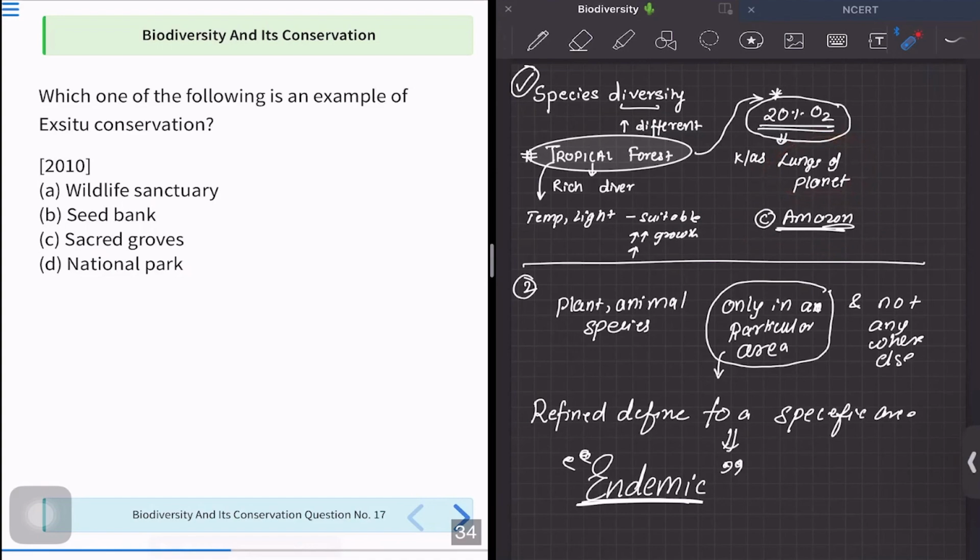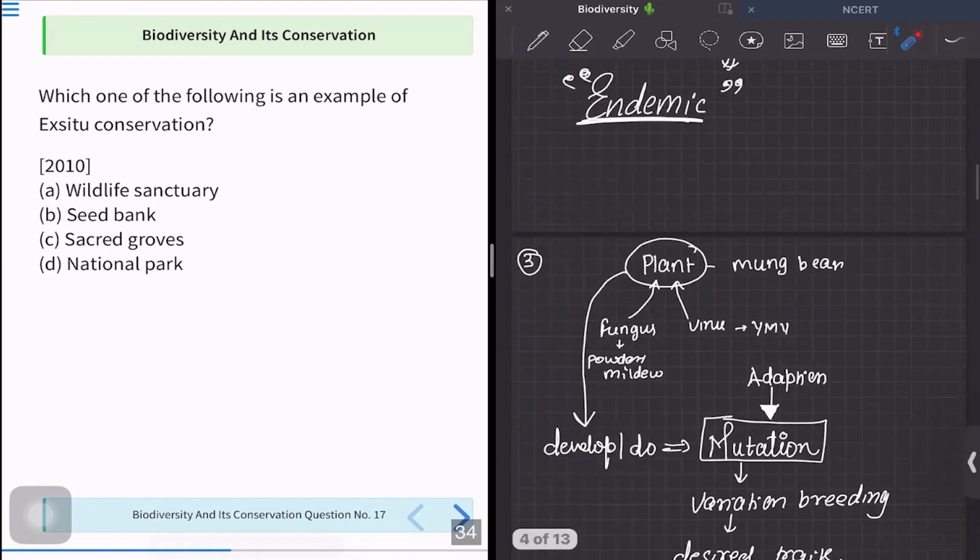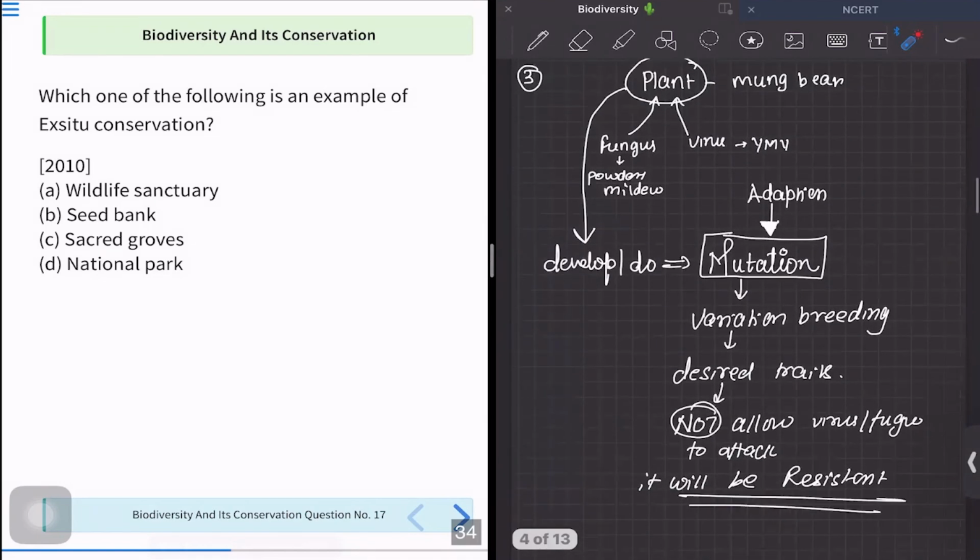So this was one concept. Another concept was about endemic species. The third concept which we learned was about a protein developing resistance against its inhibiting environment. That is because of mutation. So this was another concept we have revised.